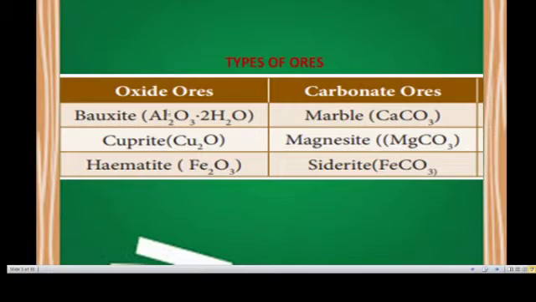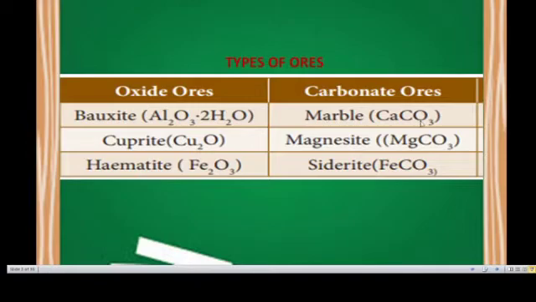First, oxide ores: bauxite, cuprite, hematite. Bauxite, this is aluminium ore, Al2O3.2H2O. Cuprite, copper ore, Cu2O. Hematite, iron ore, Fe2O3. So, oxide ore: oxygen is present with the element. So, this is oxide ore.